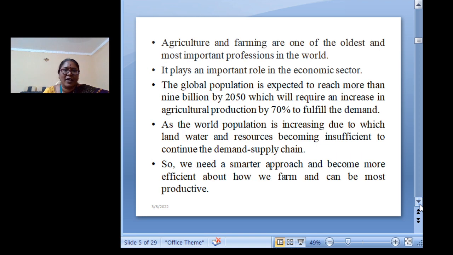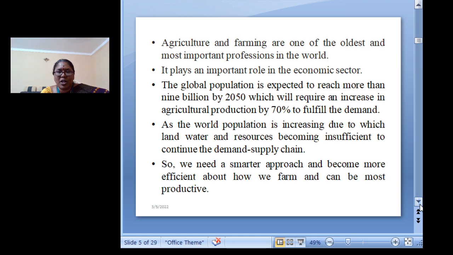So these are the reasons why we choose agriculture and farming. It is also a very important profession and plays a very important role in the economic sector. We need a smarter approach to become more efficient in how we farm and to be more productive.